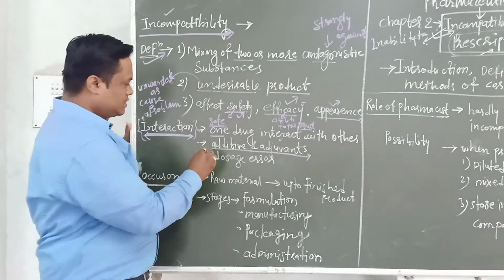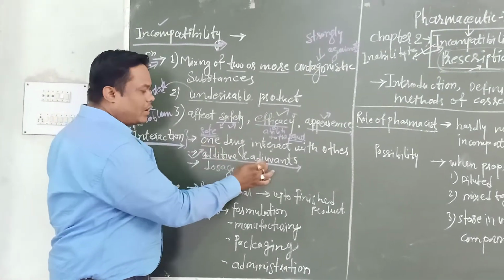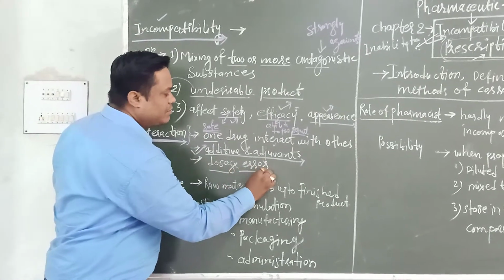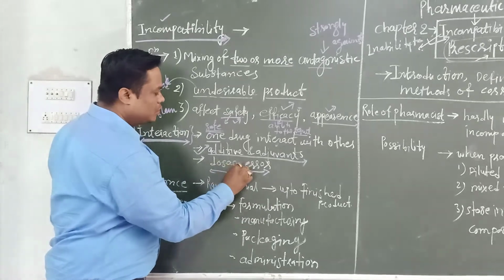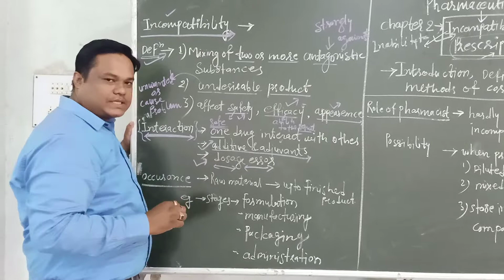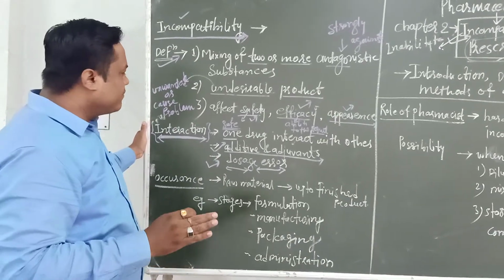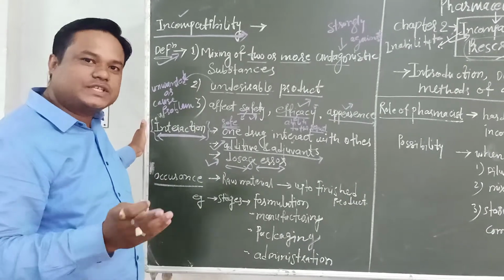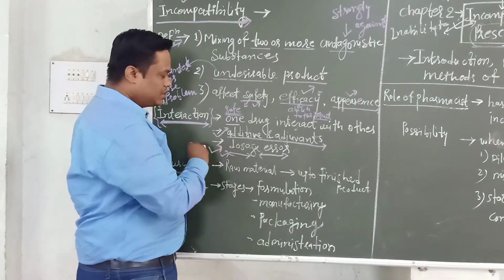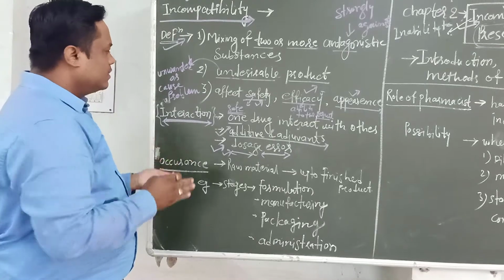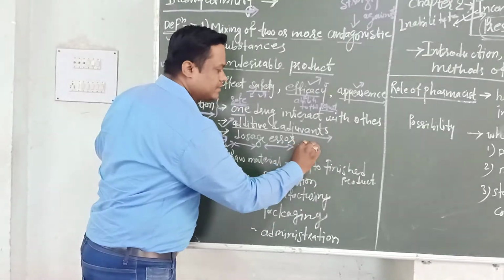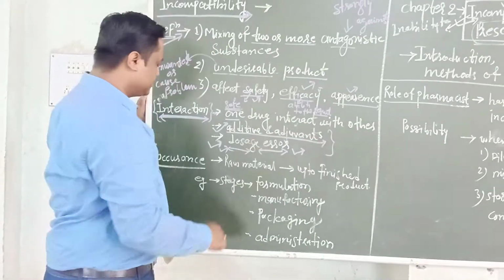The first reason is additives or adjuvants, and the second reason is dosage error between the two drugs. It means when the prescriber prescribes different doses of drugs to the same patient and does not write the proper dose of the drug, then one drug can interact with the other drug and it causes dosage error. This is the interaction.